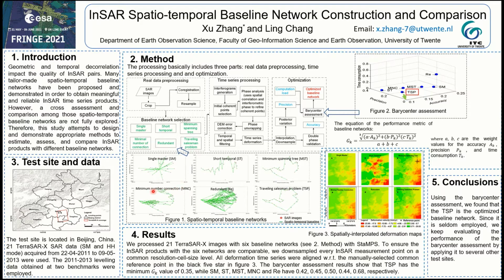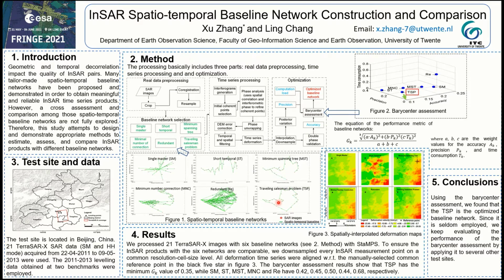For the minimum number connection baseline network, we will set a coherence threshold first. All the SLC pairs with a bigger coherence will be connected. For the redundant baseline network, we will connect the SLC images as much as possible. For the traveling salesman problem baseline network, we also use coherence as a distance, and all the SLC images will be connected and only will be connected twice. And finally, the total distance should be minimum.